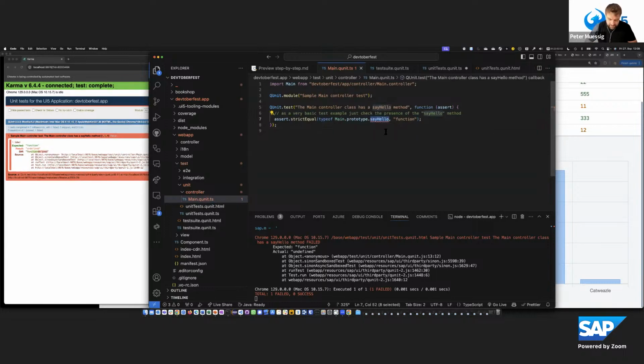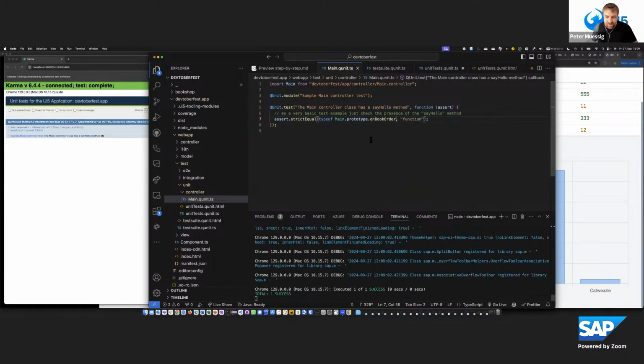And now let's fix that. So we know that there is no say hello method, but in that we have the on, and we now also get type support. We have the onBookOrder, for example. So that's a very primitive test. And now the test goes back to green.